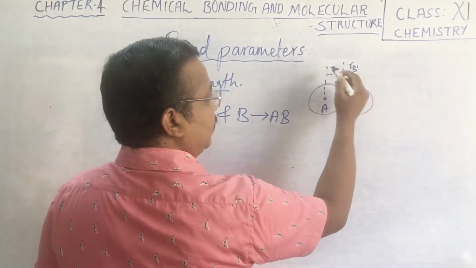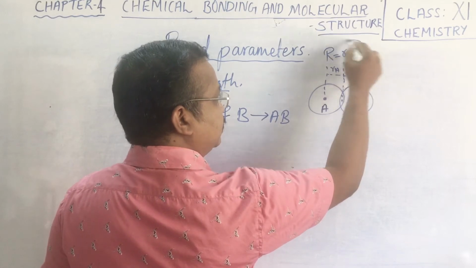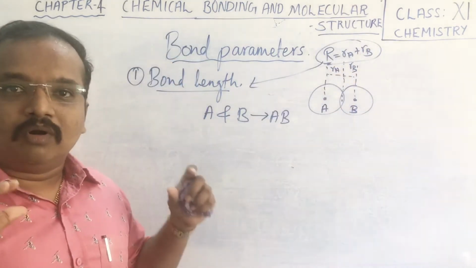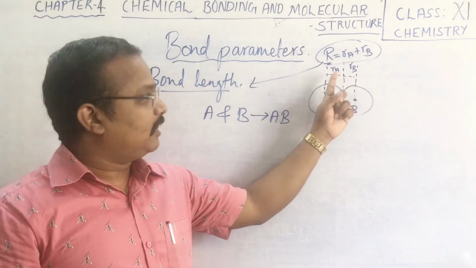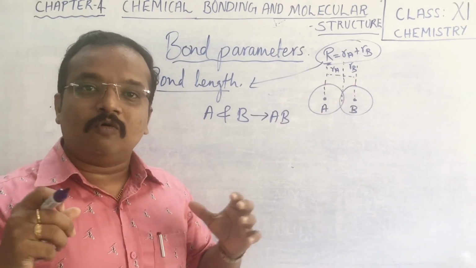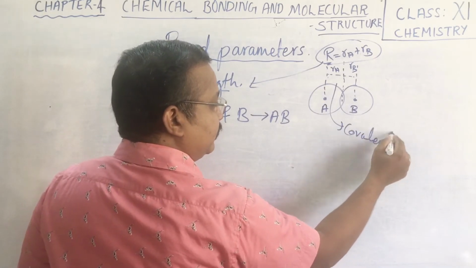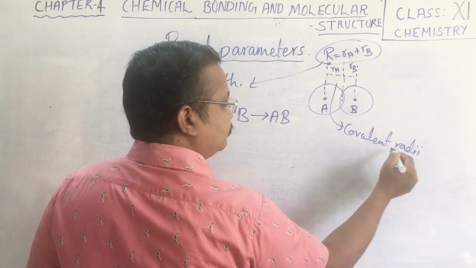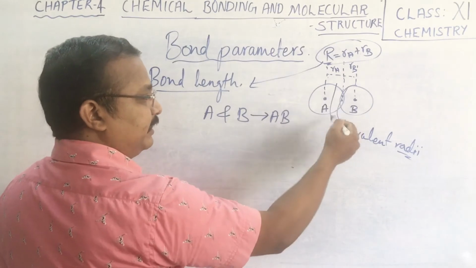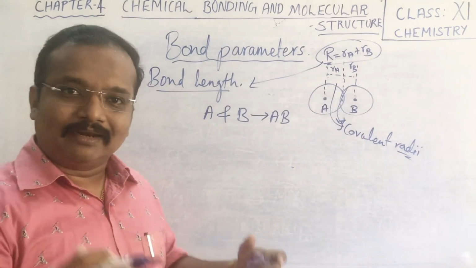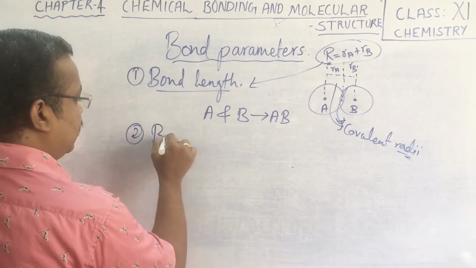So with RA and RB, we can say R is equal to RA plus RB, and here R is called our bond length, where R means the total distance, RA plus RB. Here RA and RB we can call the covalent radii. So this small distance is actually the covalent radius, or in both cases we say covalent radii. The plural of radius is radii. The next bond parameter we have is bond angle.